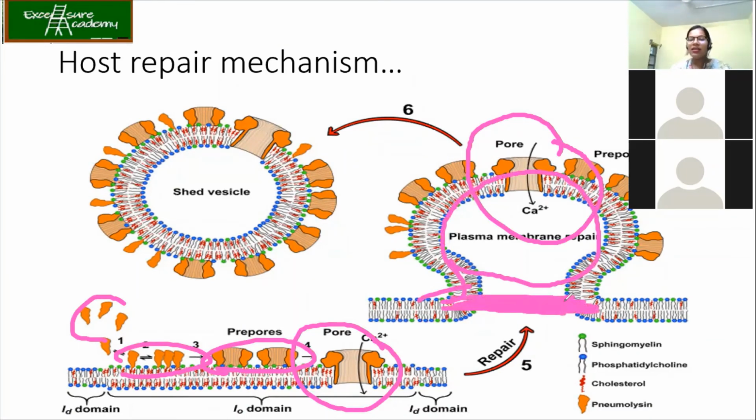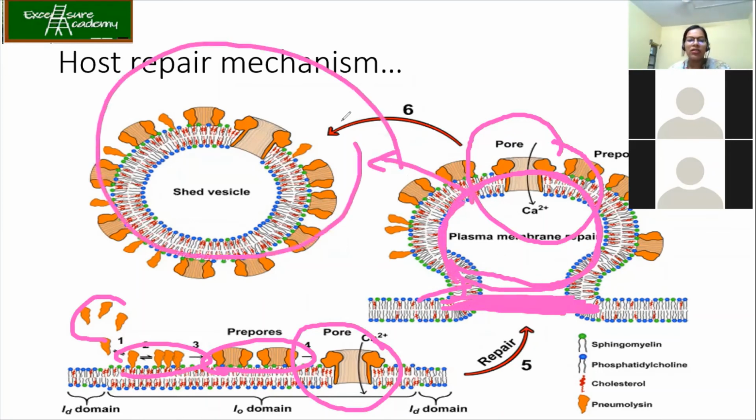Wherever the pores were, that much plasma membrane has been pinched off and removed. And finally, that will be degraded with the help of other proteolytic enzymes. Getting the point? So this much portion has been pinched off and removed.